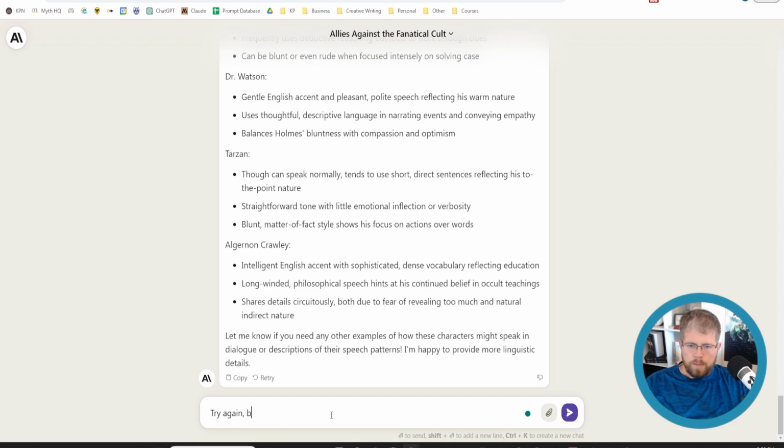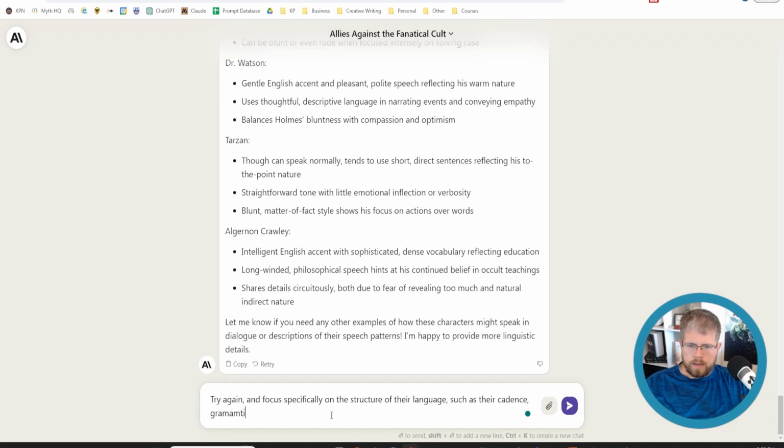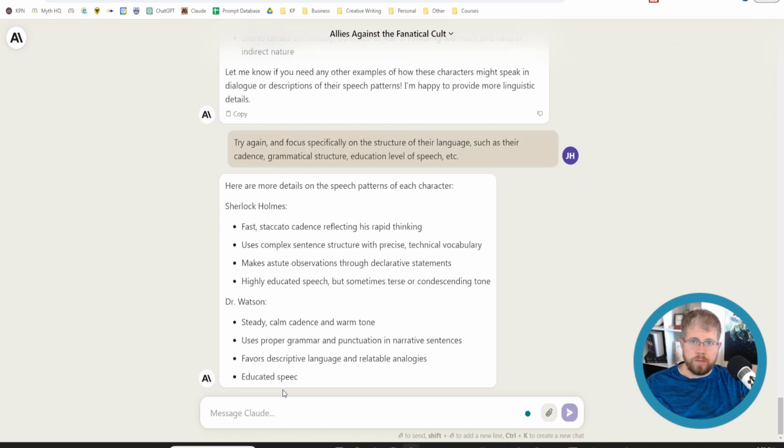And focus specifically on the structure of their language, such as their cadence, grammatical structure, education level of speech, etc. And this is the importance of using a framework.